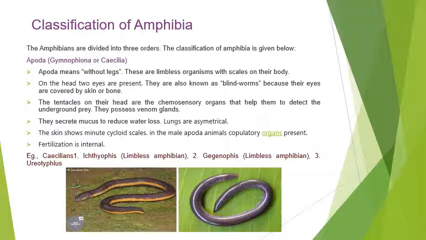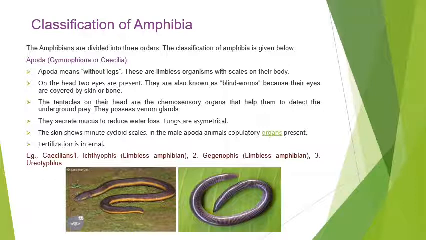They possess venom glands. Mucus-secreting organs are present; they reduce water loss, and the lungs are asymmetrical. The skin shows minute cycloid scales. In male Apoda animals, a copulatory organ is present. Fertilization is internal.